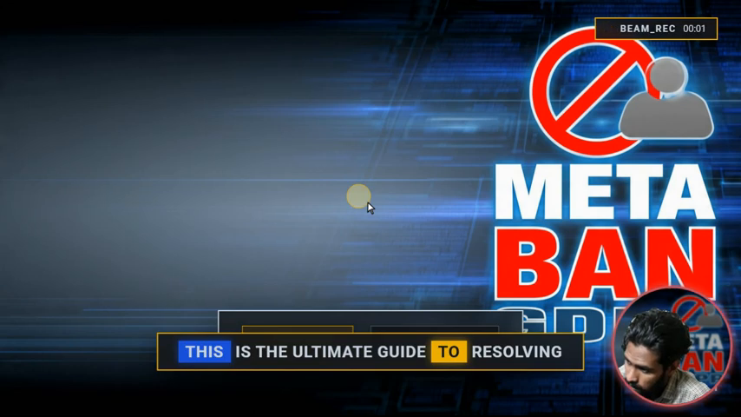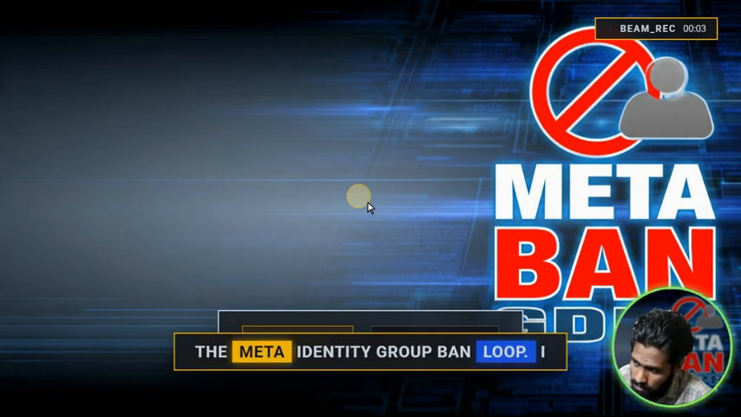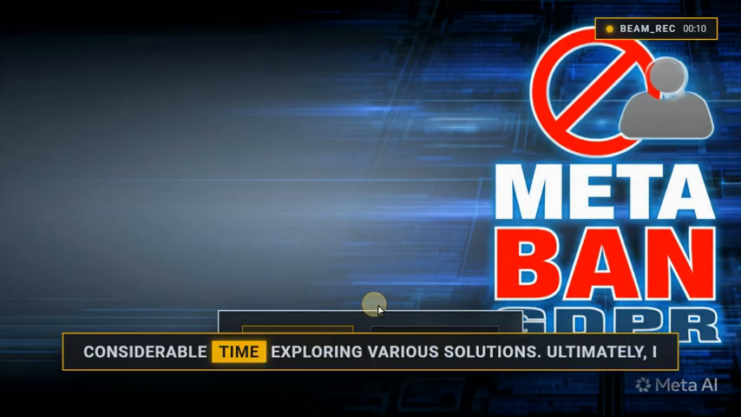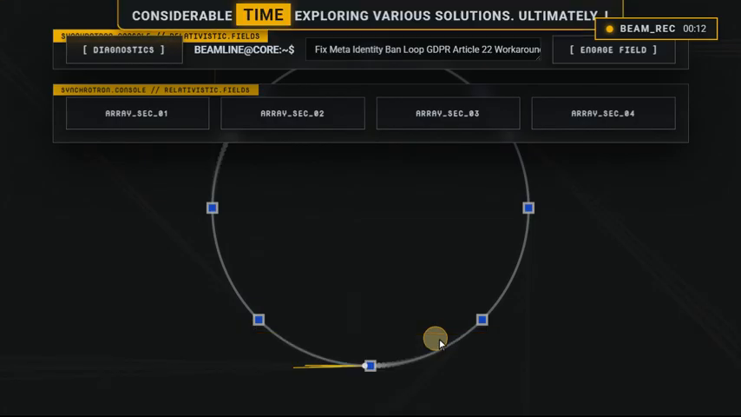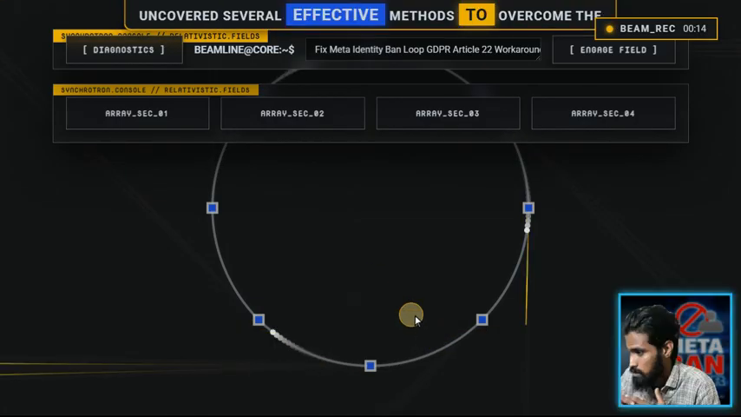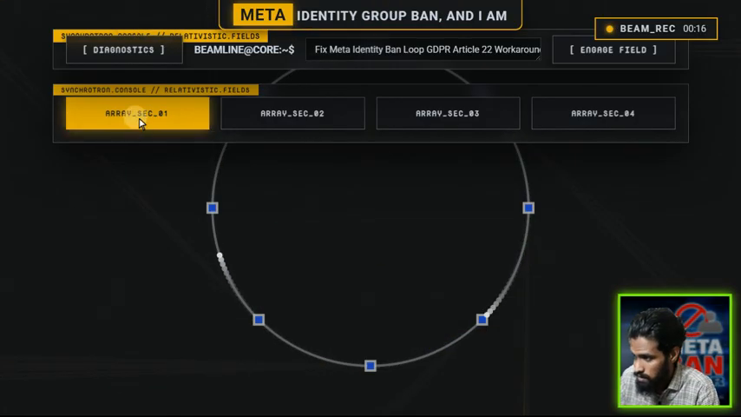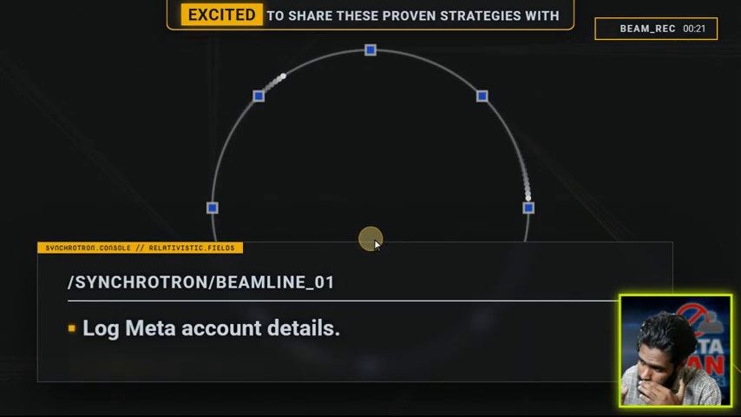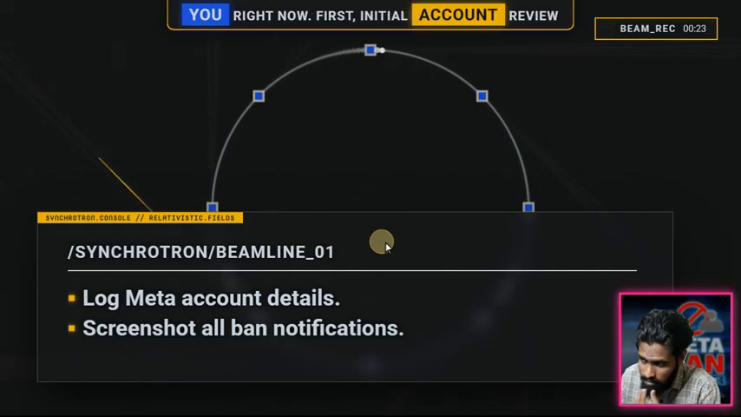This is the ultimate guide to resolving the meta-identity group ban loop. I personally encountered this exact problem and spent considerable time exploring various solutions. Ultimately, I uncovered several effective methods to overcome the meta-identity group ban, and I am excited to share these proven strategies with you right now.